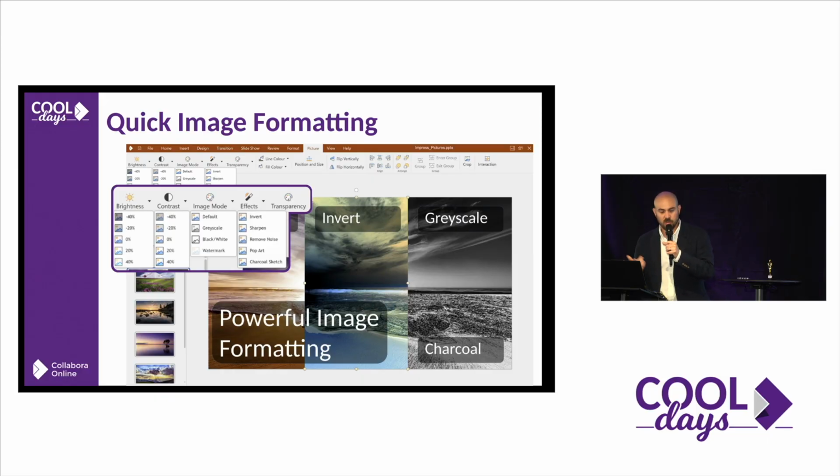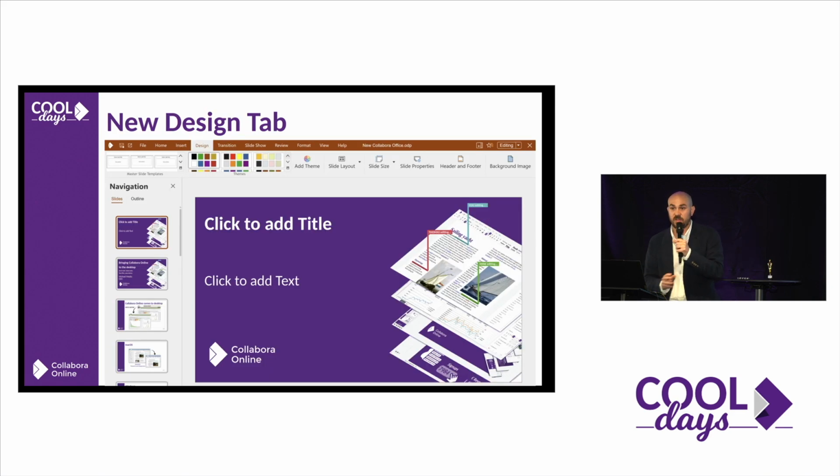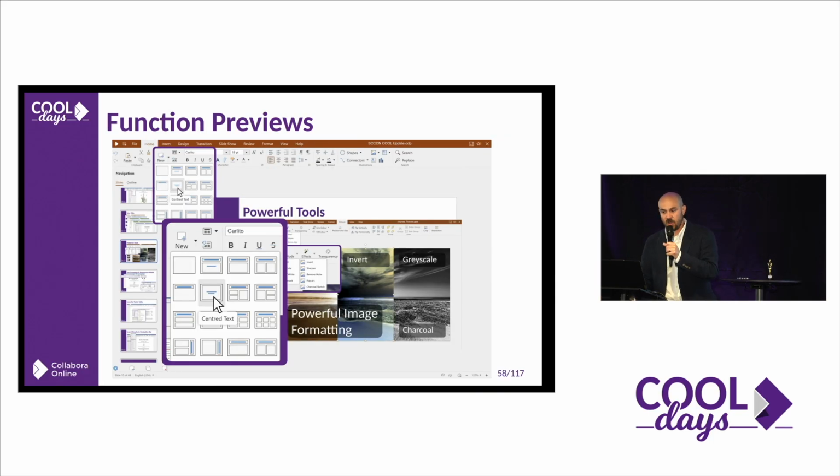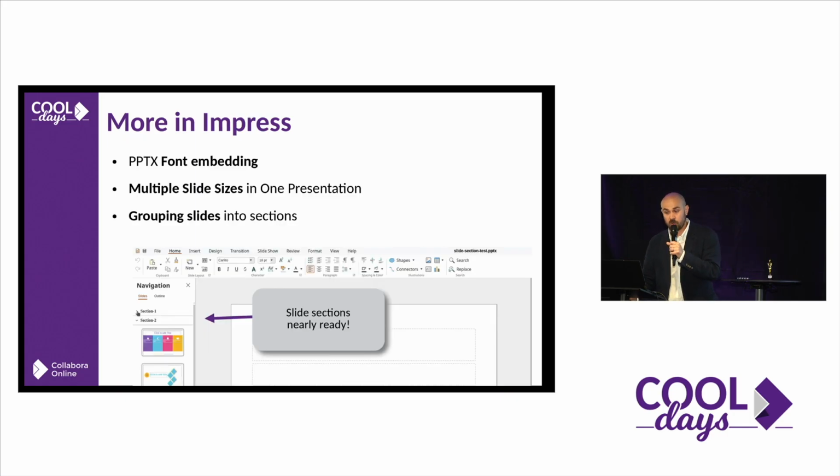We continue bringing more functionality to images, to produce beautiful images left and right in presentations. We have a new design tab with colors and things that you can really create on a specific slide. The transition tab, when you are creating transitions, is easier right now because you have a dedicated tab that allows you to interact with these transitions, select the transition, the duration of the transition, etc., making beautiful presentations. The function previews with many different ways of creating slides, obviously, and more things in Impress.